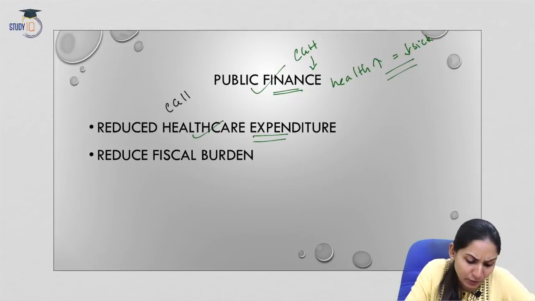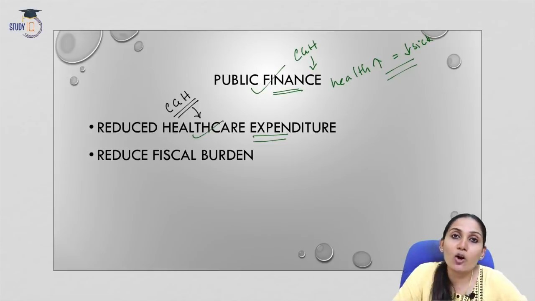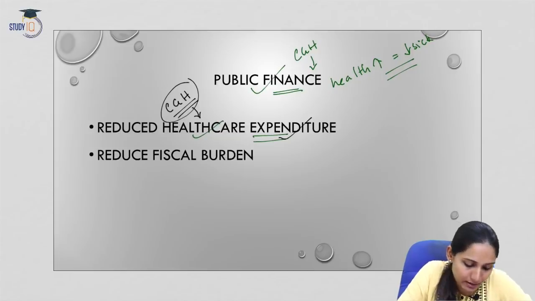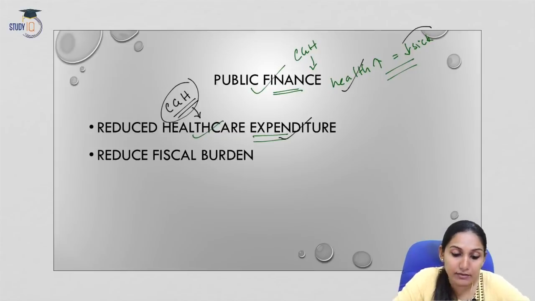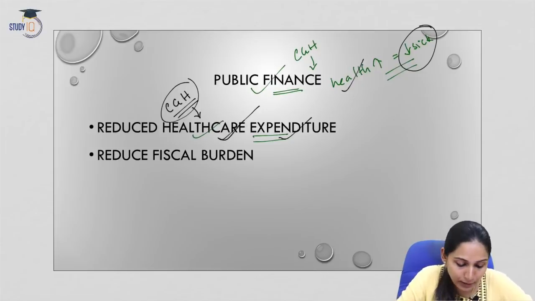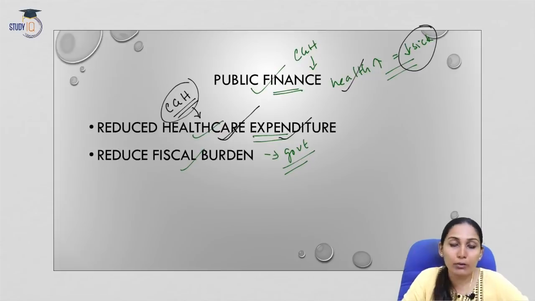So even though CGH is a population-based project, in the long run this will definitely bring down the healthcare expenditure. This is because with CGH the public health system will improve, which will bring down the number of people who get sick. In the long run this will result in reduced healthcare expenditures. Secondly, this will also reduce the fiscal burden associated with the government programs that pay for healthcare. This means over a long period of time, this will definitely reduce the fiscal burden of the government as well.